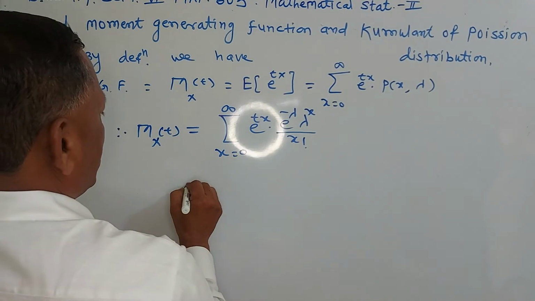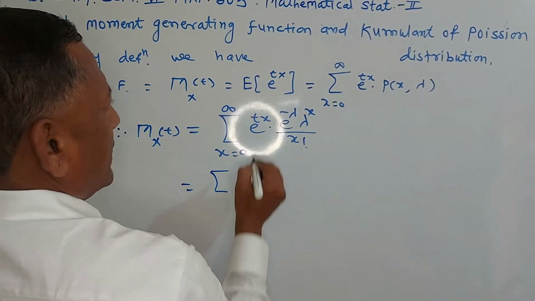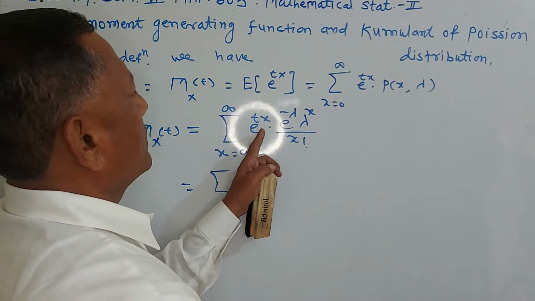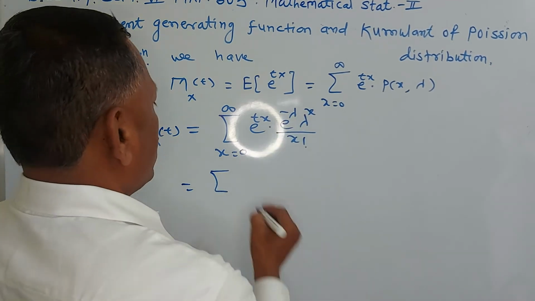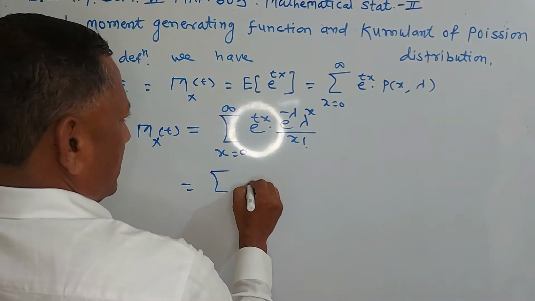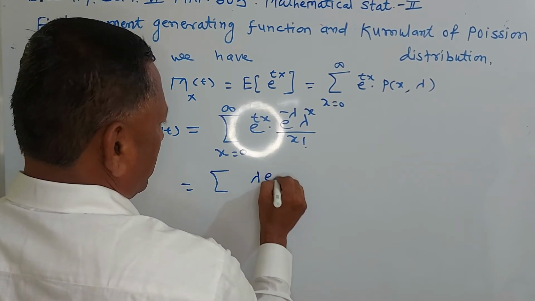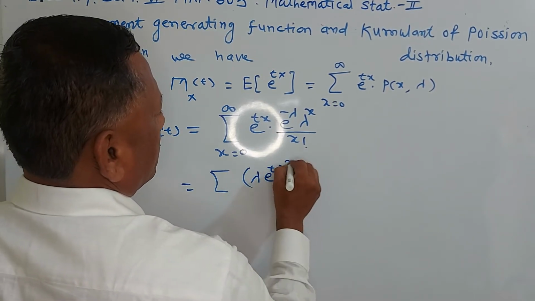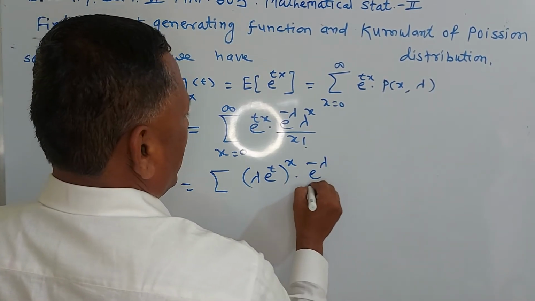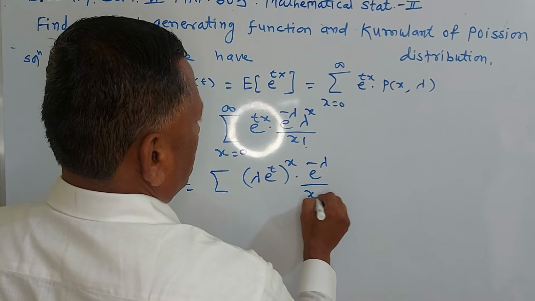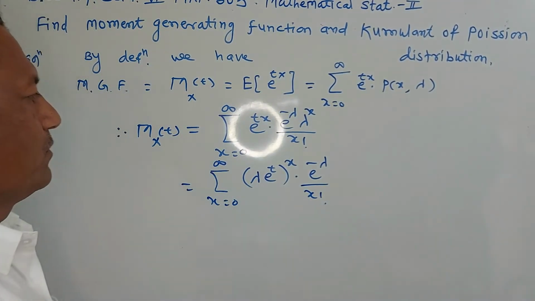Again, this can be written as summation of e raised to t, raised to x, and lambda raised to x. Therefore, summation of lambda into e raised to t, raised to x, into e raised to minus lambda, upon factorial x, x going from 0 to infinity.